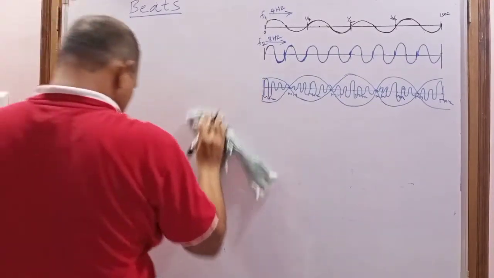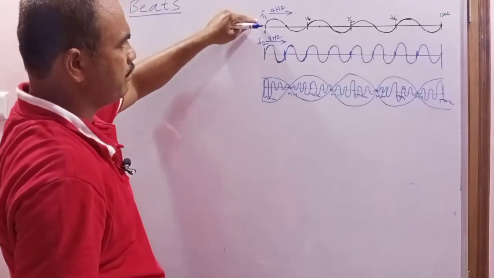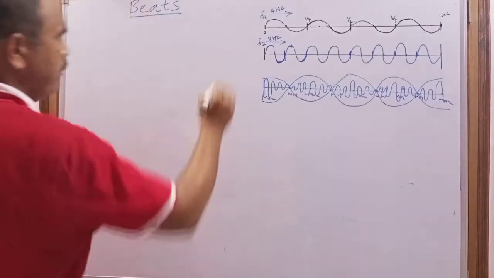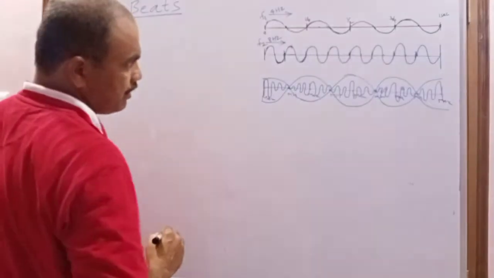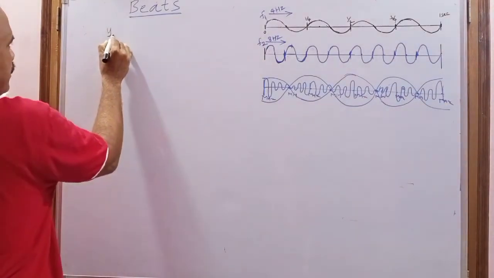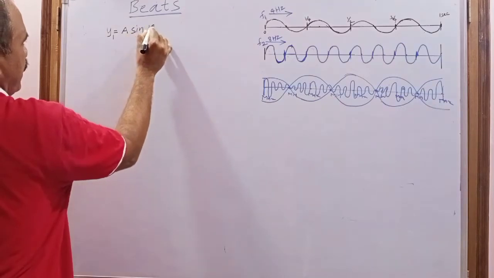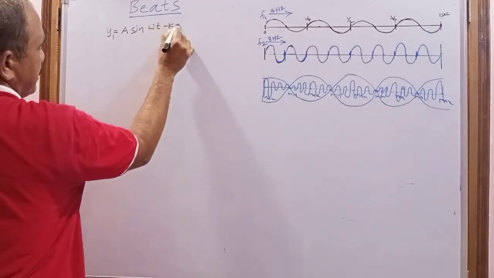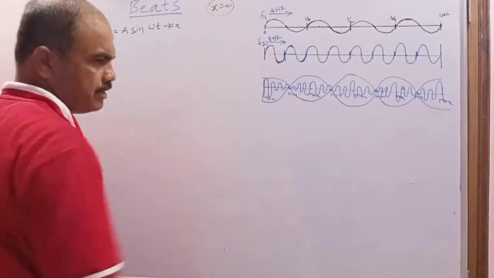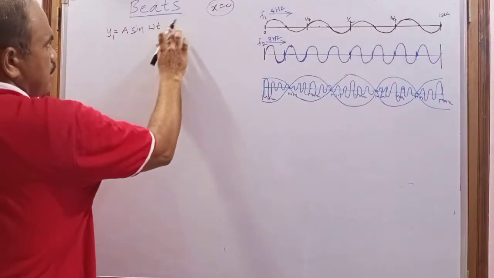Now already you know the wave equation. Let us consider the first wave having frequency f1, and the second wave having frequency f2. What is the progressive equation? The first wave is y1 equal to a sin(omega t minus kx) actually, but I am taking x equal to 0, discussing at the origin. So kx is also 0.